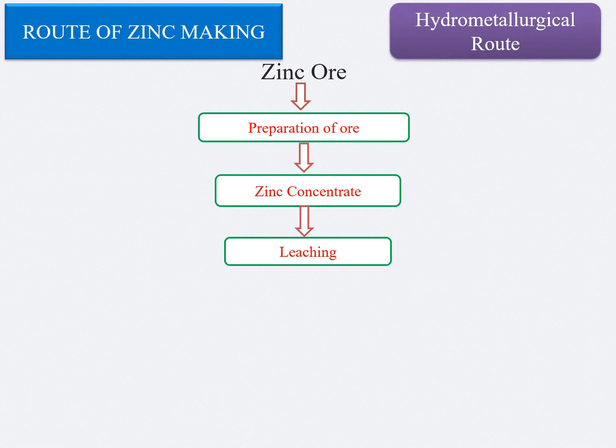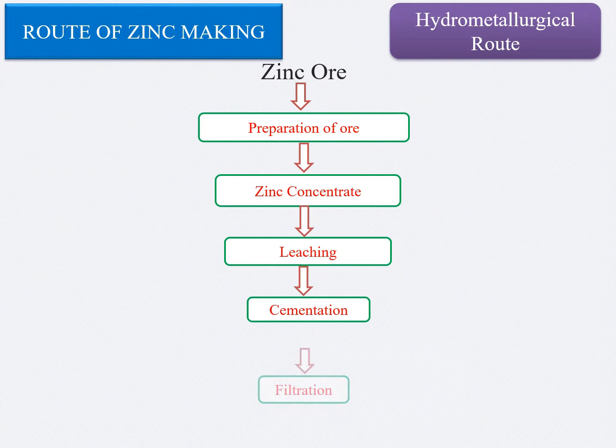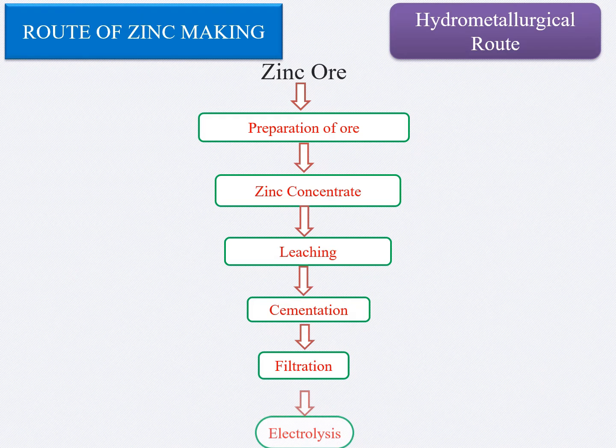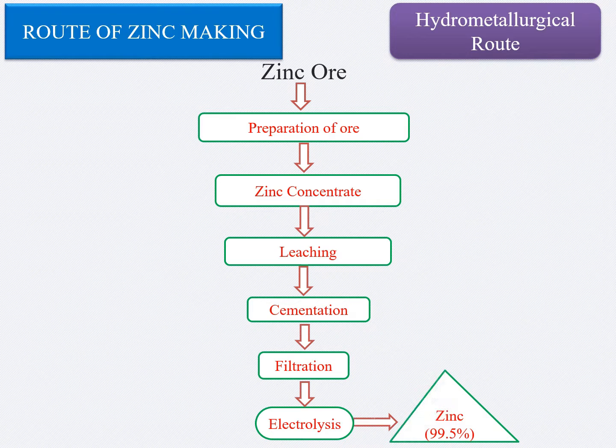The end product of leaching is ZnSO4 solution, which is subjected to the cementation process for the purification. After the cementation, the filtration is done, followed by the electrolysis process for high purity zinc, which is 99.5% pure zinc. So we can produce 99.5% zinc through the hydrometallurgical route.